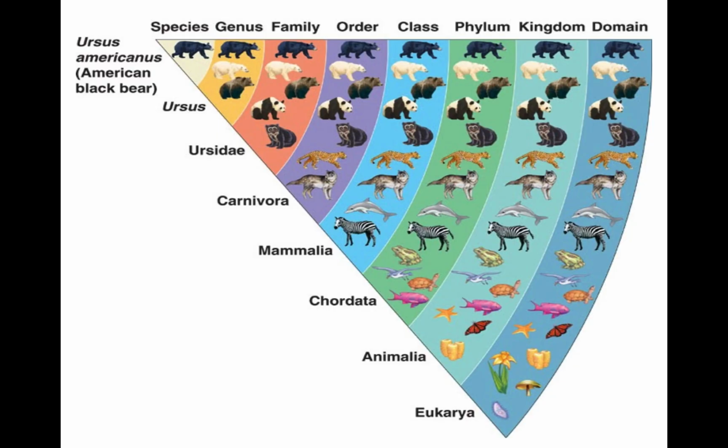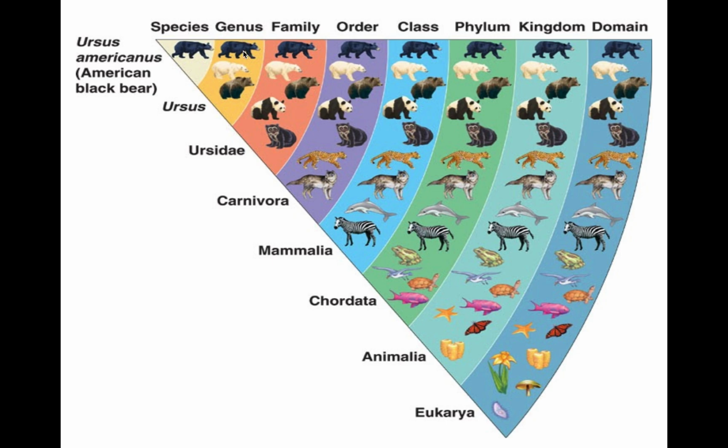Here's a nice little picture of what we're talking about. Again, you don't have to write this down. This is just FYI. For example, this is a black bear. A black bear's scientific name is right here, the genus and the species. There's only one American black bear, very, very specific. Now, the genus, Ursus, he shares with other bear-like animals like polar bears and brown bears. They are related to each other. They're in the same genus, but not the same species.